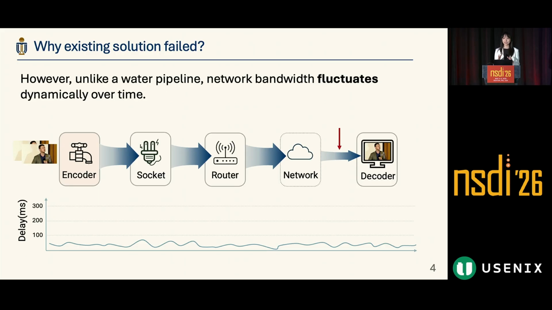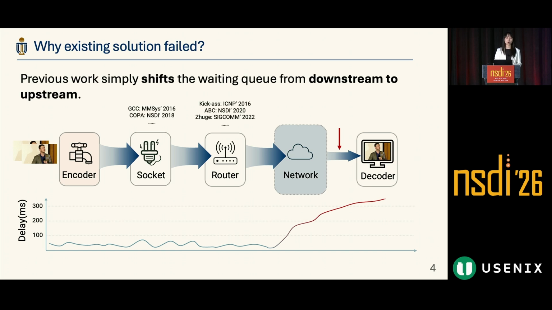But because the network is shared by all internet users, it always fluctuates. Sometimes its bandwidth will drop by up to 50 times. This gives us a challenge, because when the downstream bandwidth is reduced, what will happen? The data will accumulate in the network, which will cause a delay spike because all the packets are waiting to be transmitted.